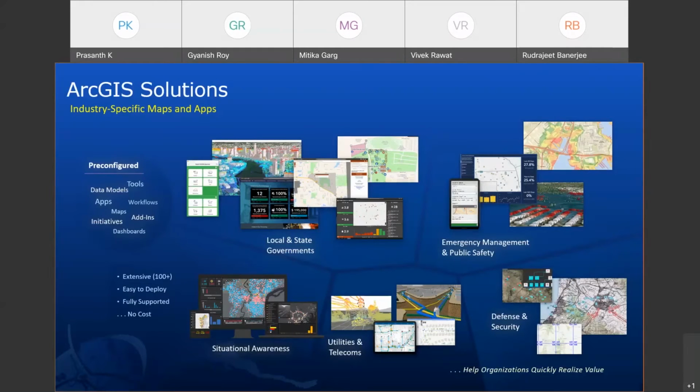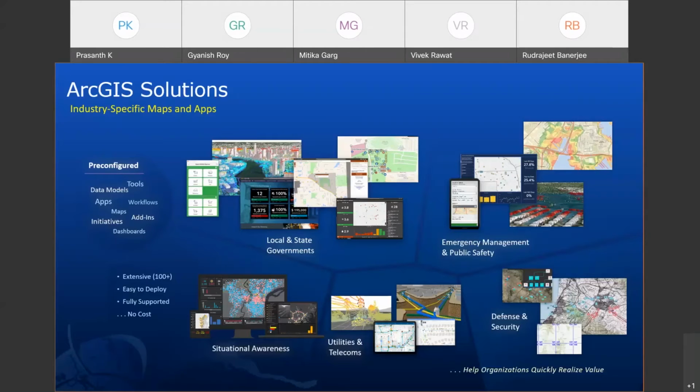The most frequently deployed ArcGIS solutions over the past year include the coronavirus related solutions for business continuity, pandemic response, vaccine distribution, state and local government, emergency management, and public safety, utility, and defense. ArcGIS solutions are completely supported just like other software products, and they are included with ArcGIS Online and Enterprise at no extra cost.